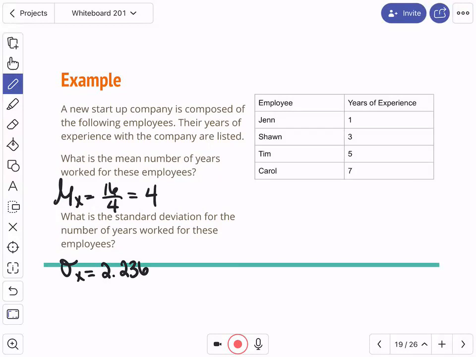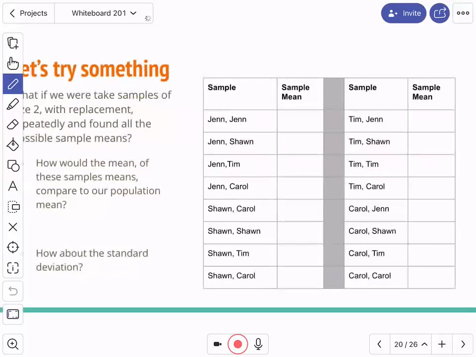Now, here's what I can do then. What if I created every possible sample of size 2 between these employees, right? Here's what we have again. Jen has 1 year. Sean has 3 years. Tim has 5 years. And Carol has 7 years.